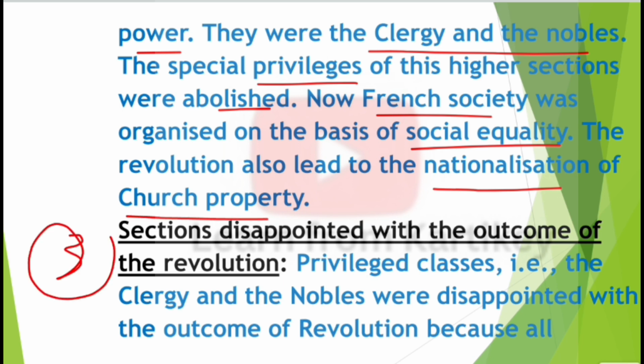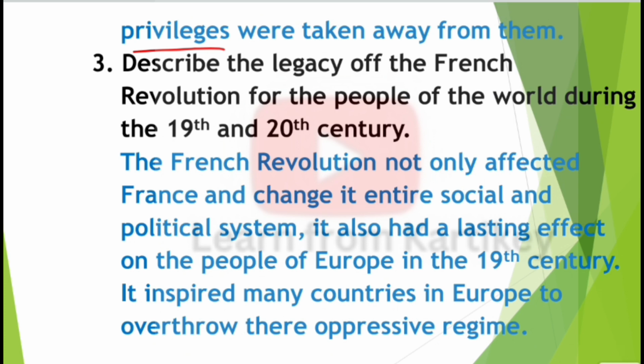Third point, section disappointed with the outcome of the revolution. Privileged classes, that is the clergy and the nobles, were disappointed with the outcome of the revolution because all privileges were taken away from them.